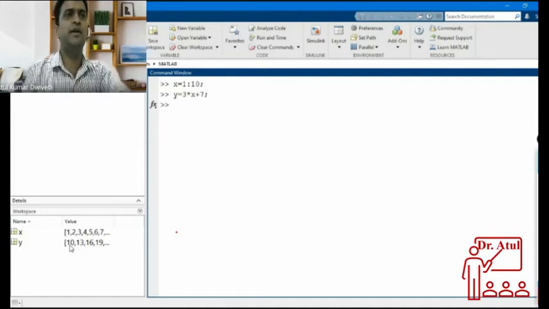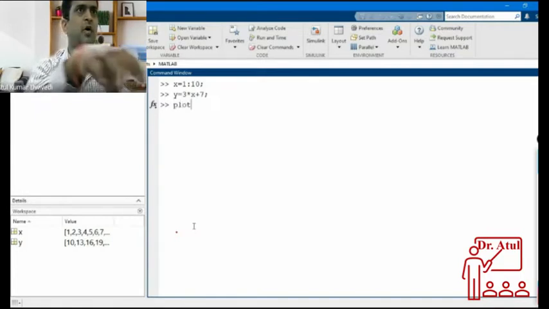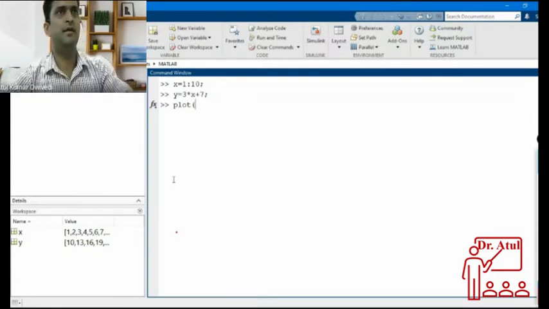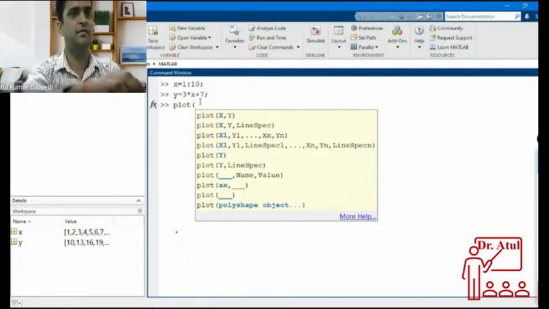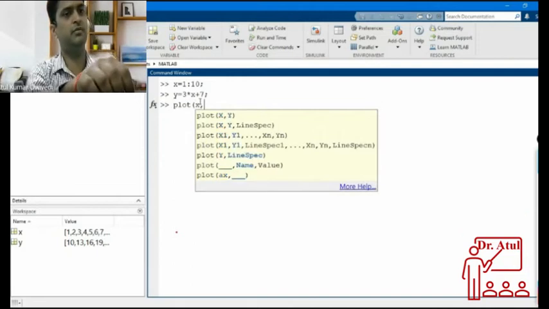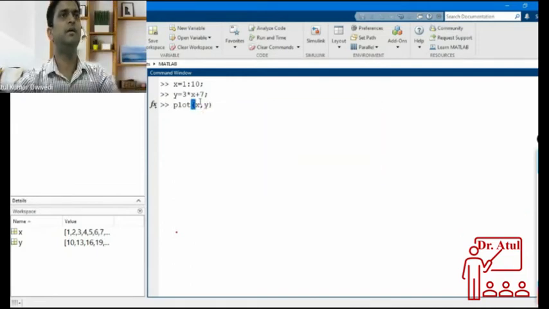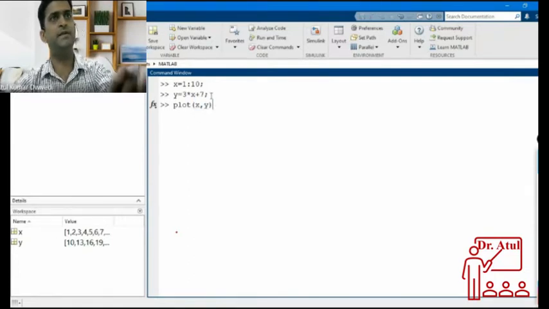When x and y both are calculated, then simply by using a plot command, plot the values. The syntax for this is first the x-axis value, then the y-axis value. X-axis value is x and y-axis values are y, and press enter.